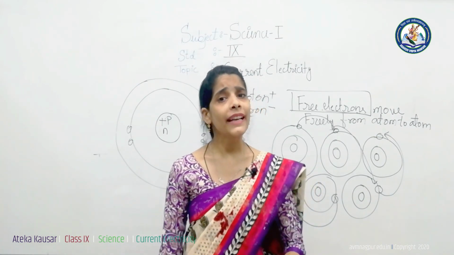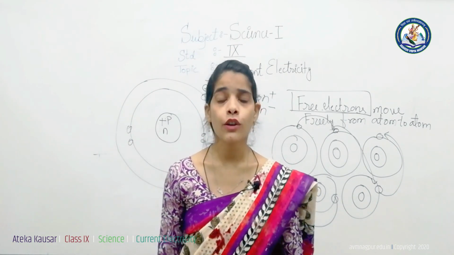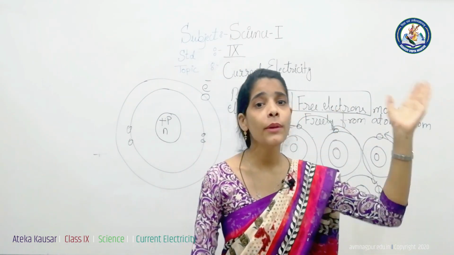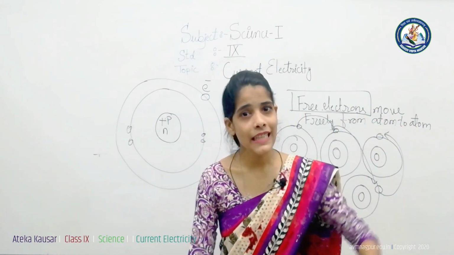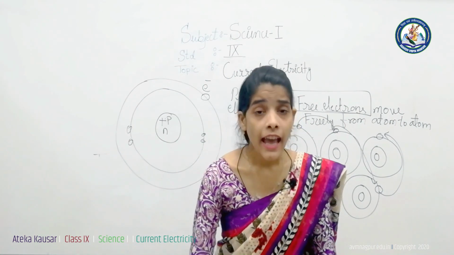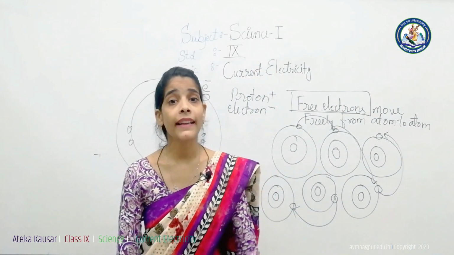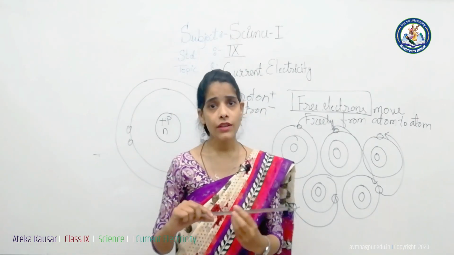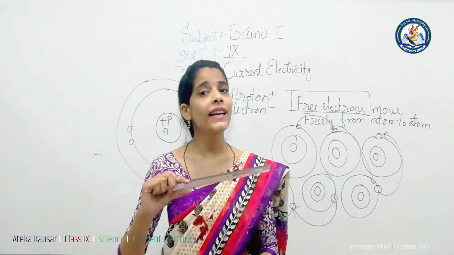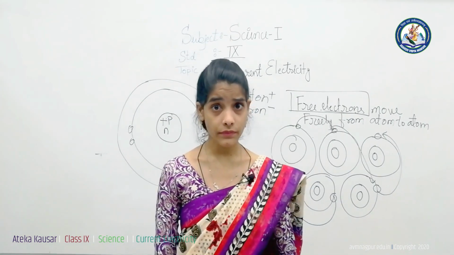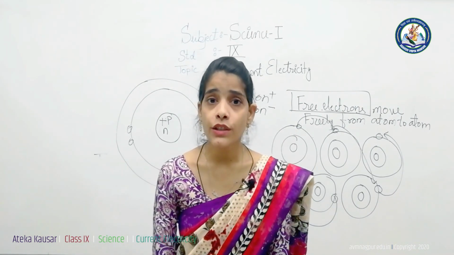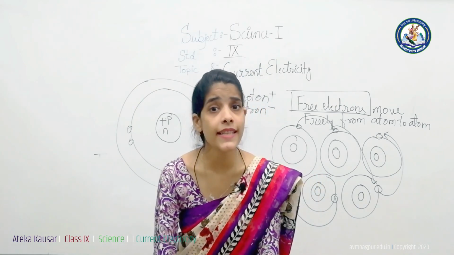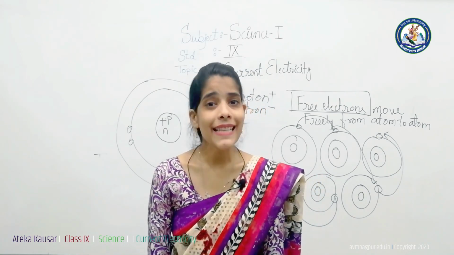Like we use a metallic wire, usually copper, iron or aluminium wire, in our home to transfer electricity from one point to another or from one appliance to another. And that metallic wire is covered by rubber and plastic. Why? Because metals have a large number of free electrons and current passes through metal, but rubber and plastic do not contain free electrons, so they are unable to transfer electricity or charges, current does not flow, and they are called insulators.